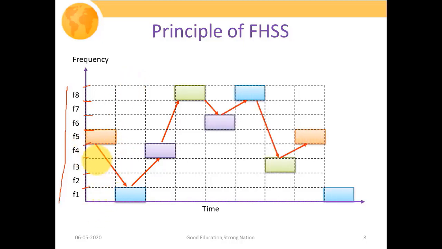What we wanted to mention at this point is that the central carrier frequency is not fixed, it keeps on changing. First we are using F5, then F1, then F4, and so on. In our FHSS system, our central carrier frequency will not be fixed as in a traditional communication system. It keeps on changing, as we have seen: at a certain moment it is F5, then after some time it takes central carrier frequency F1, then F4.